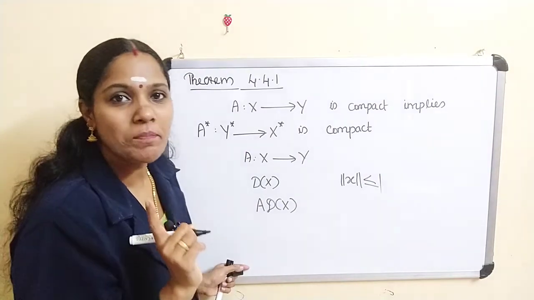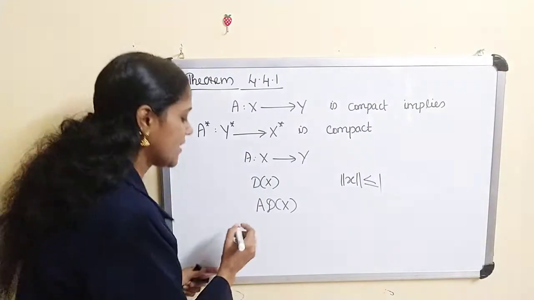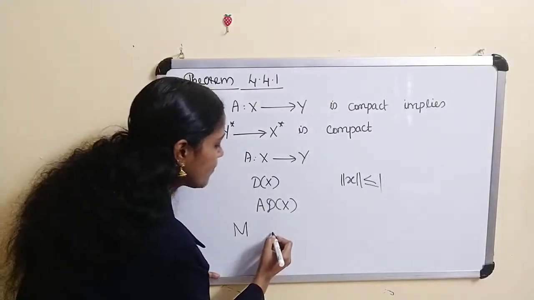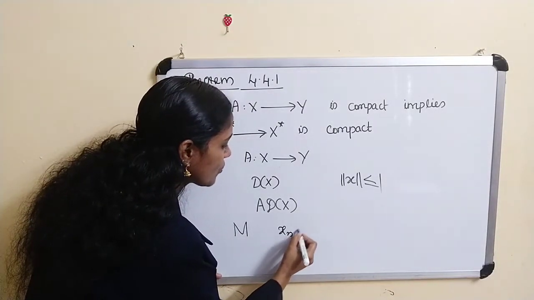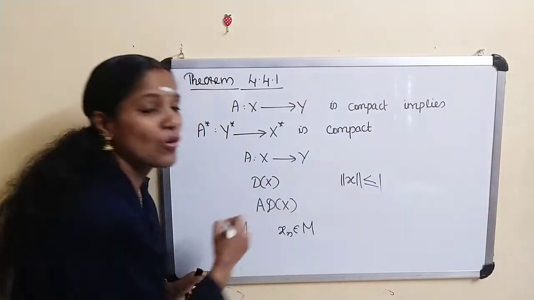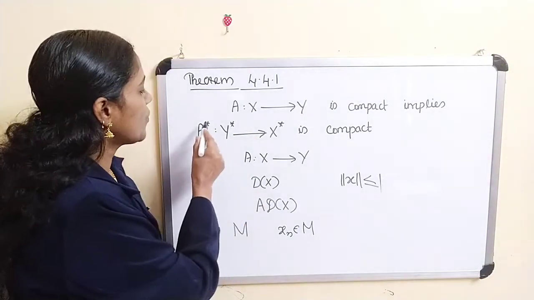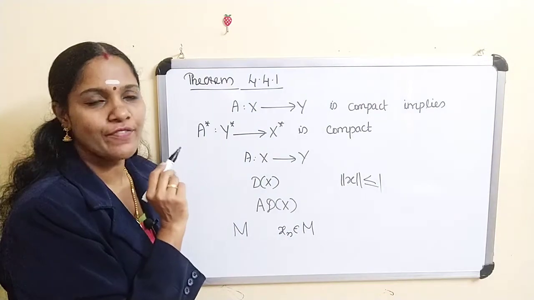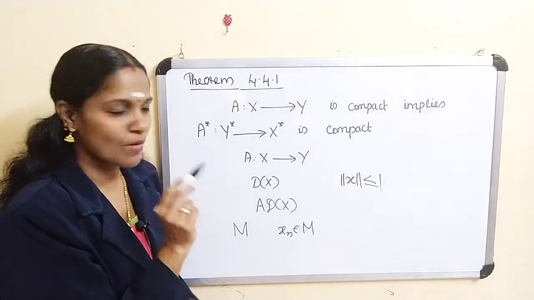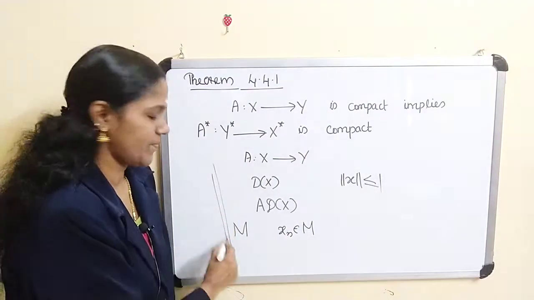Now what do you mean by a pre-compact set? A set M is pre-compact if every sequence xn in M has a Cauchy subsequence. Okay. So to prove A star from Y star to X star is compact, we are using this result.